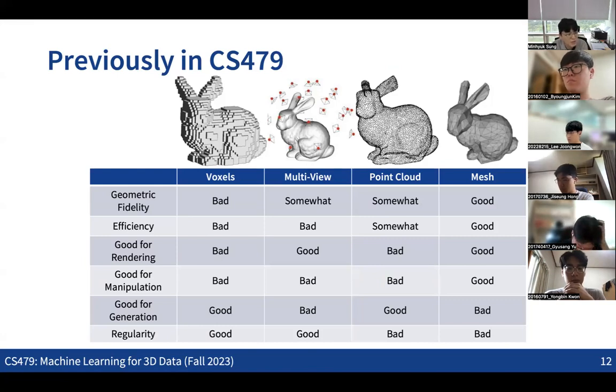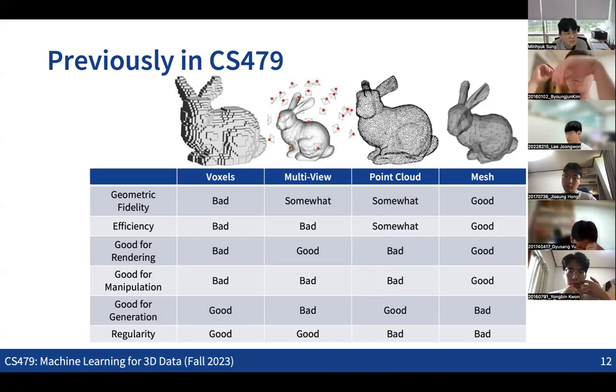And it's also not good for processing in that it does not provide any regular structure. We're going to get into how we can handle point cloud data in many processing pipelines. Actually, we'll see that some simple ideas for processing point clouds can be quite effective. So the point cloud can be good for many processing tasks, but still not for generation tasks. That's what we are going to discuss in later lectures.